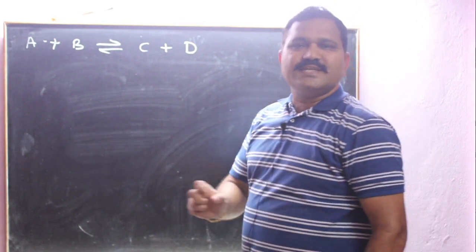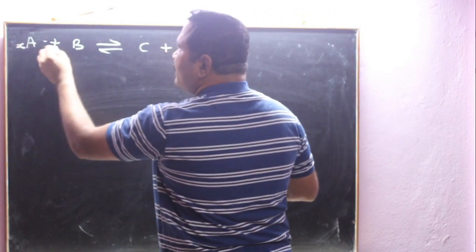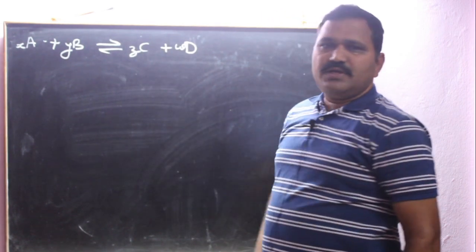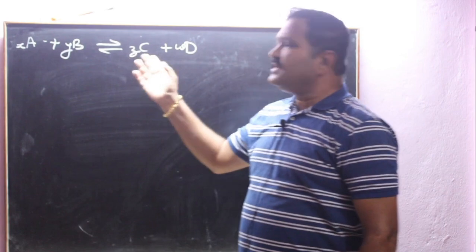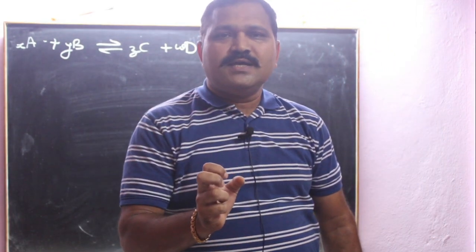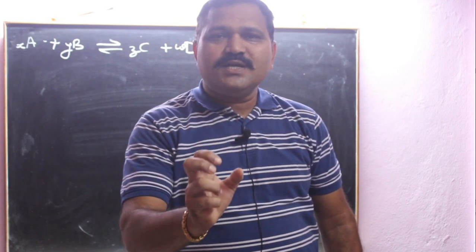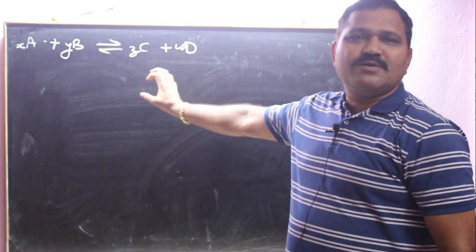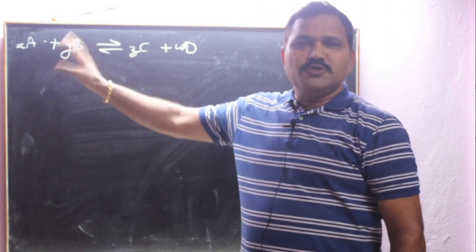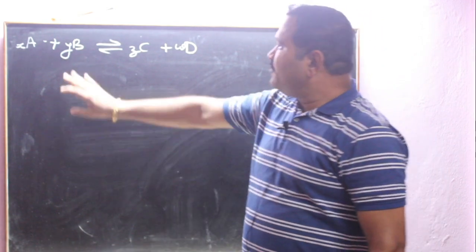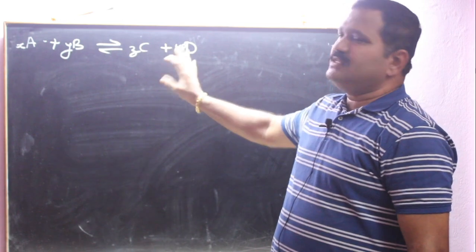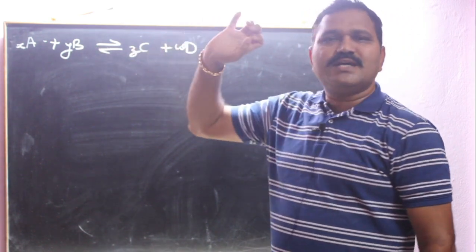That's why in general we will consider xA plus yB gives zC plus wD. Here x, y, z, w are stoichiometric coefficients used for balancing that particular reaction. We are considering a general reaction A plus B gives C plus D, and x, y, z, w are stoichiometric coefficients.